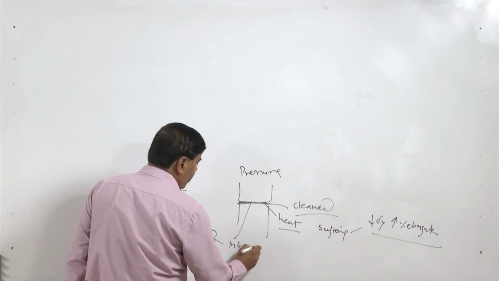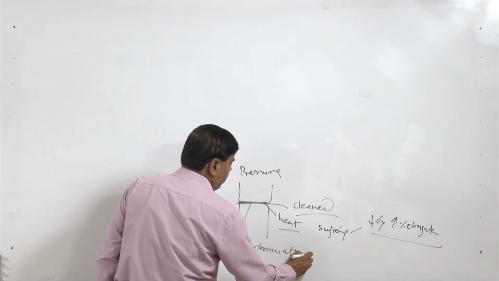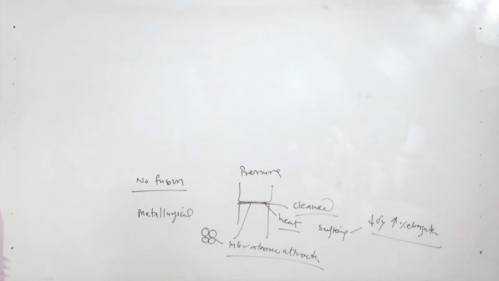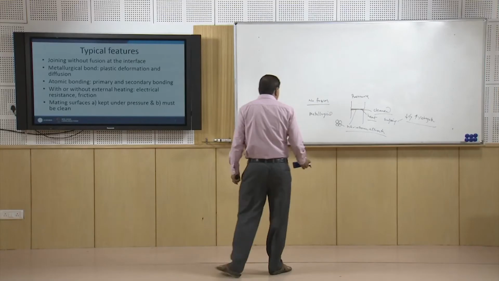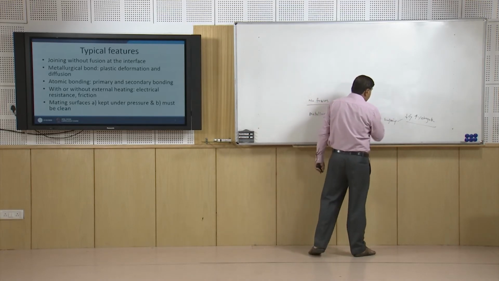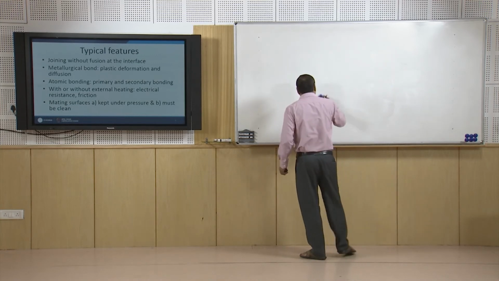the interatomic attraction the bond is formed between them. So, basically the bond is metallurgical, which is achieved through either plastic deformation or the diffusion across the interface.